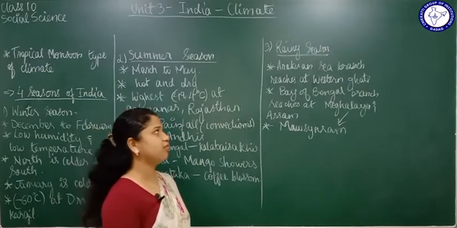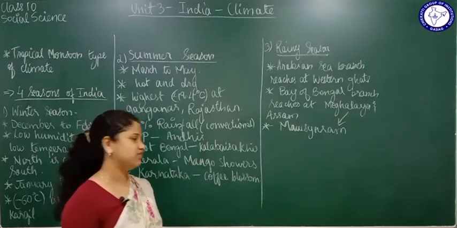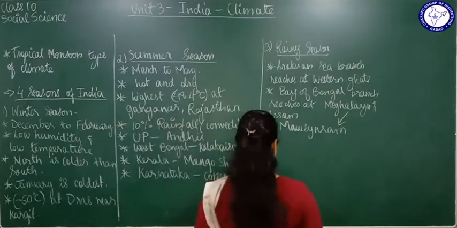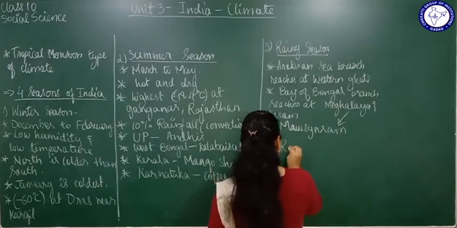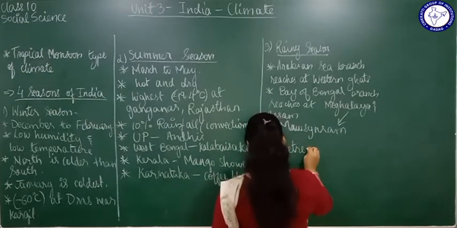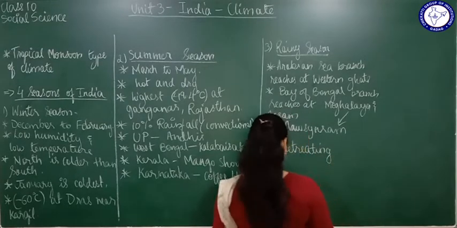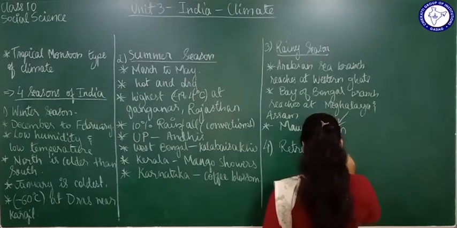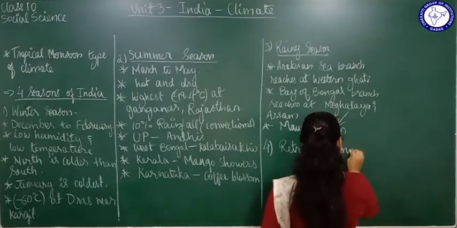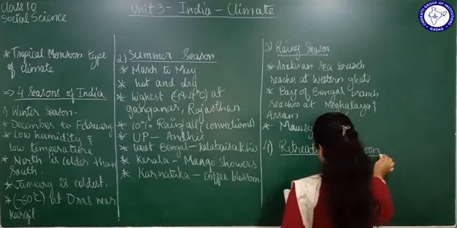Let us move forward and talk about the next important season, which you are not very much aware of. This is called the retreating monsoon season, the fourth season of India. Now what is this retreating monsoon?